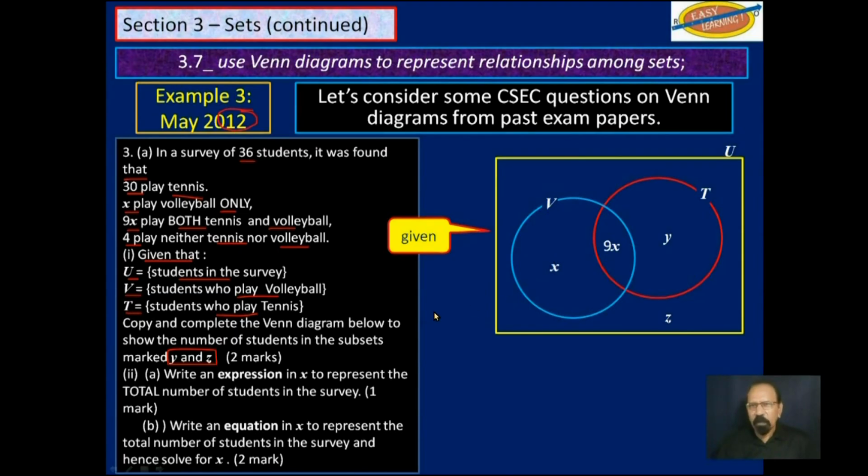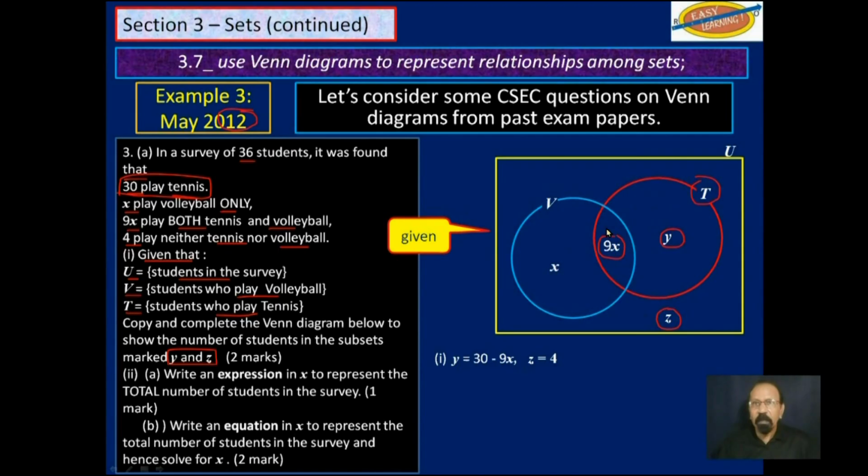We want to know what is this and what is that based on the data we have so far. Well, we know that P has 30 students, and we know that out of those 30, 9x play volleyball as well.